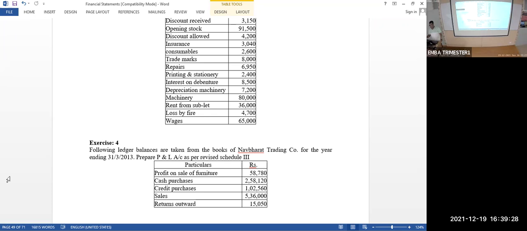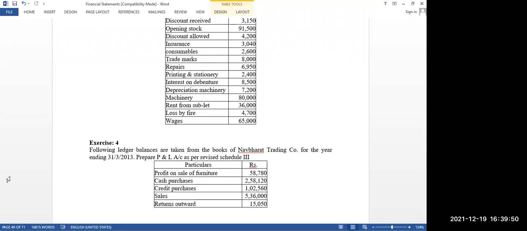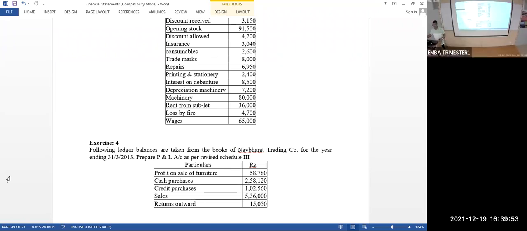I just want to put it on record. There are so many people today who, during the accounts class, have been engaging in other classes. That is not at all accepted. If your class is allotted, you have to come to the class only. Otherwise, you are absent. You can be absent, no problem. You have every right to be absent, but during the same time, you are engaging yourself in another class. That is not good. Anyway, it is extended to Wednesday.